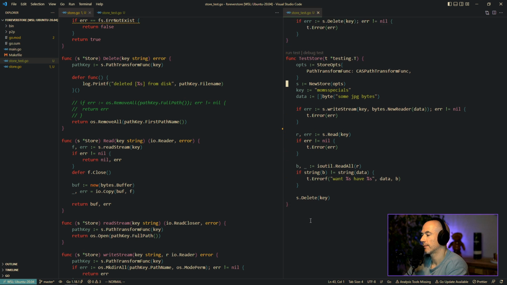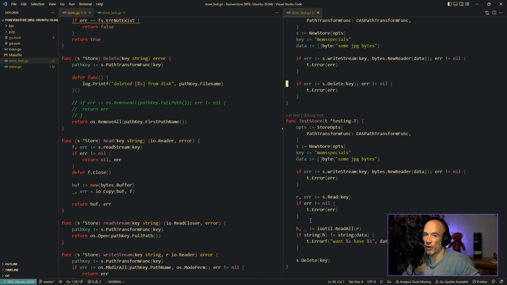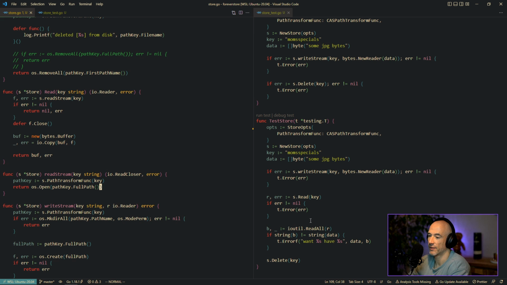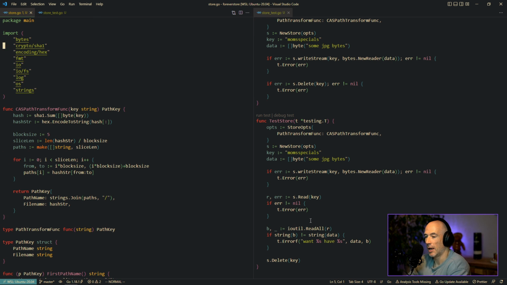Of course, for our test, if we want to do a complete teardown where we delete everything we just stored, we need to implement the root of the storage. We need to know where the root of the storage is. And once we know that, then we can just delete the complete root, basically. So we could actually say, should we make a function clear? Not quite sure. But anyway, I think this is fine for this episode.